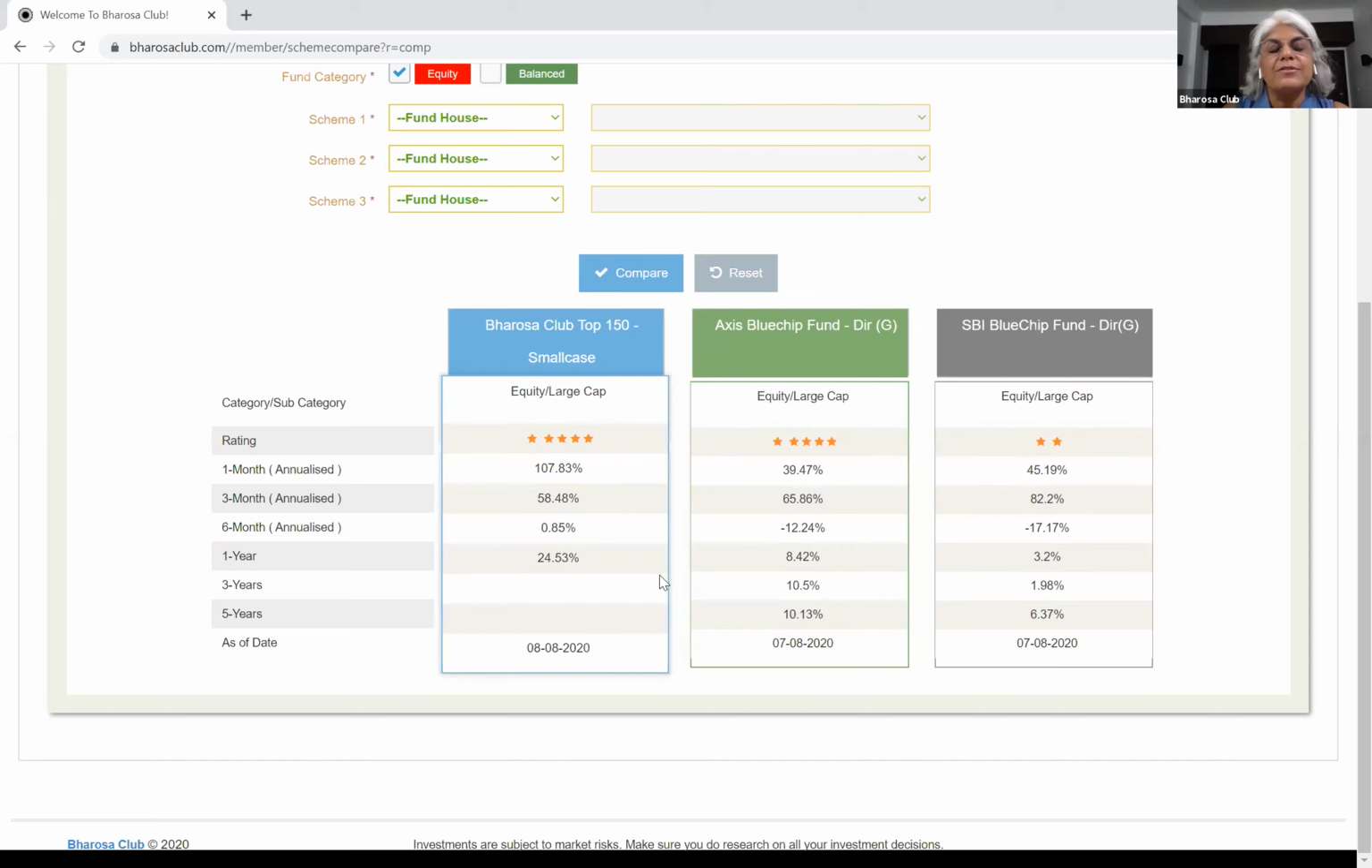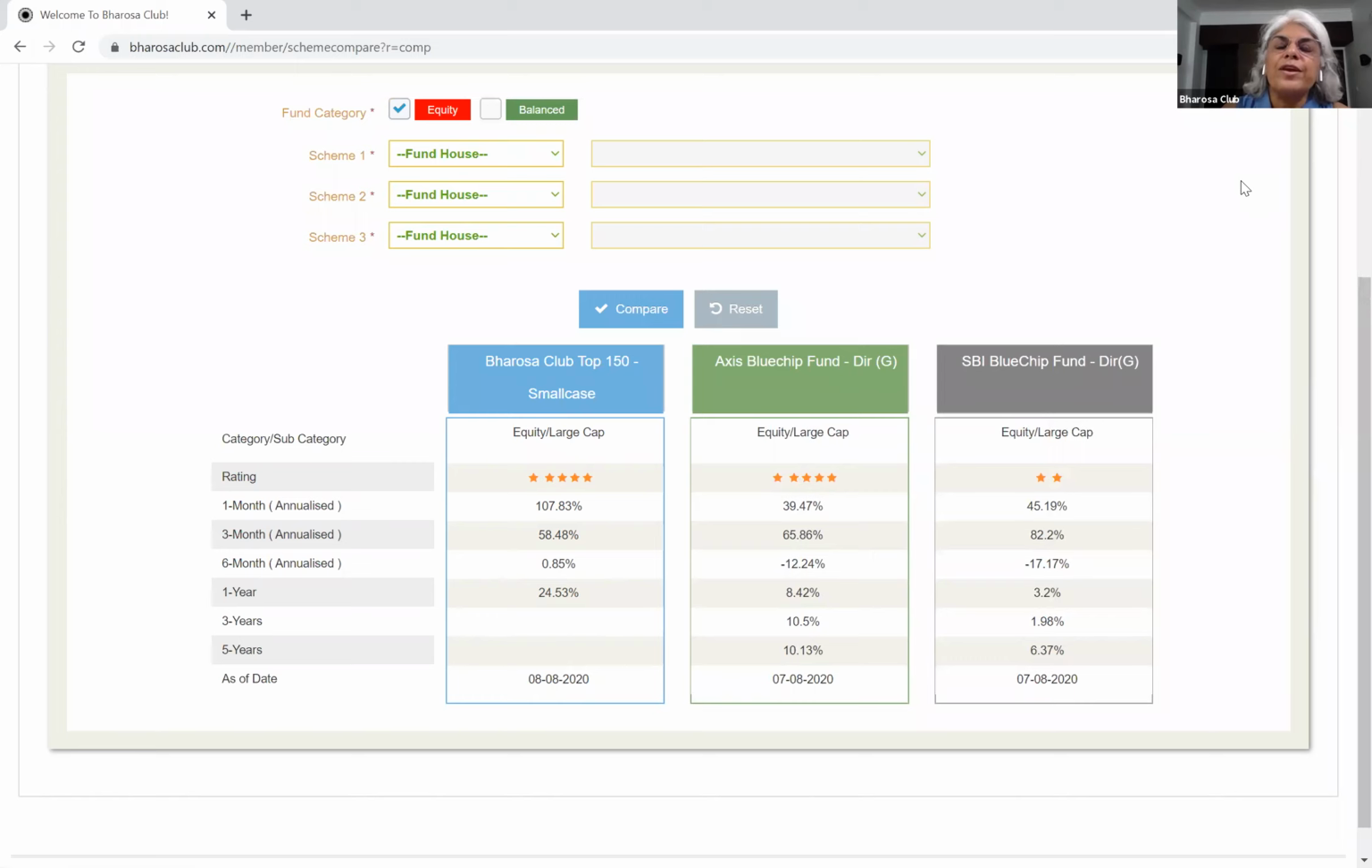Now, there's no data against 3 and 5 years for Bharosa Top 150, because on this screen you will only see data post-launch. So you will not see backtest data, whereas the two mutual funds do have 3 and 5 year returns on the screen. So this will help you evaluate one thing against another. You can take all our model portfolio picks and compare them with what you have if you're an existing investor, or compare them with other recommendations that people keep talking about and see how they have done compared to each other.